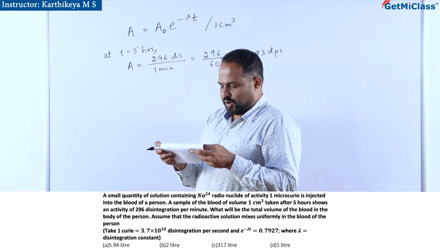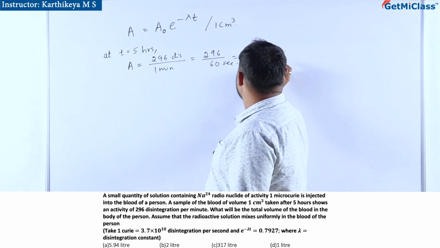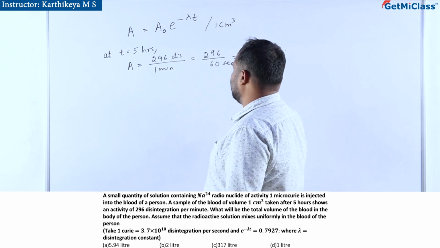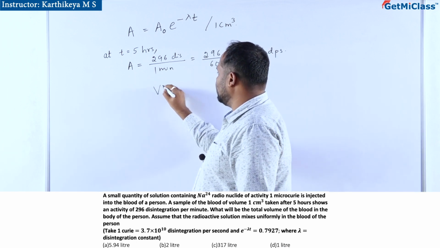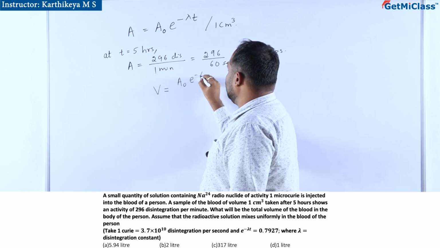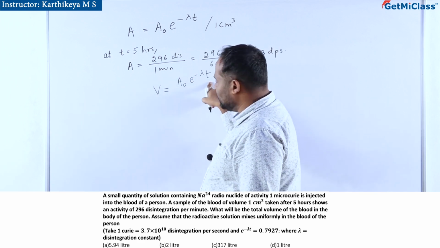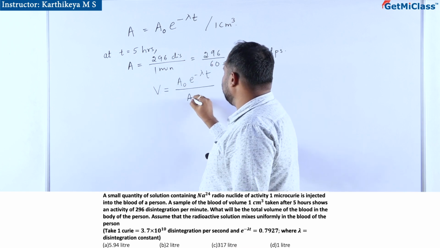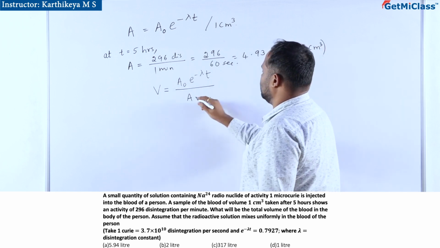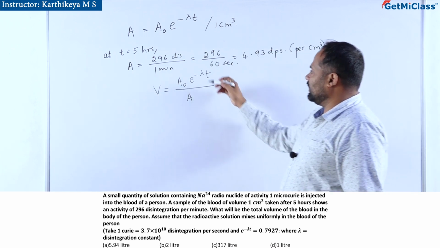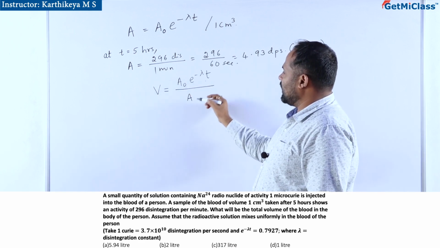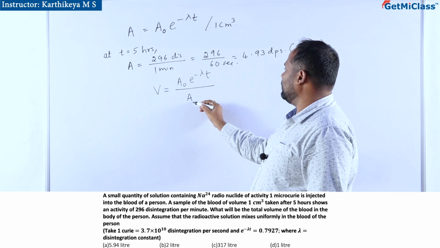Now the activity at t equal to 5 hours per 1 cm³ we have to calculate. We have already calculated. Then the volume of the blood is the activity at a given instant divided by the activity per cm³. That will give you the total volume of the blood. Actual activity per cm³ of the blood.